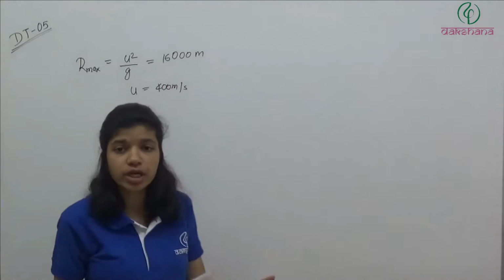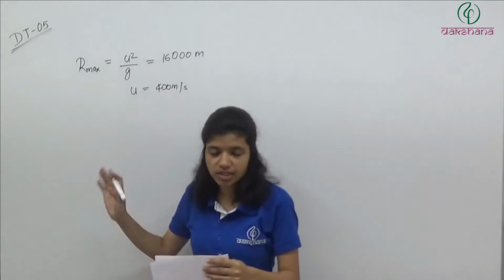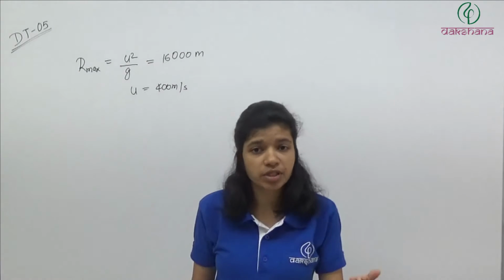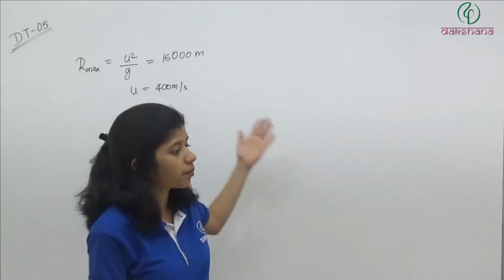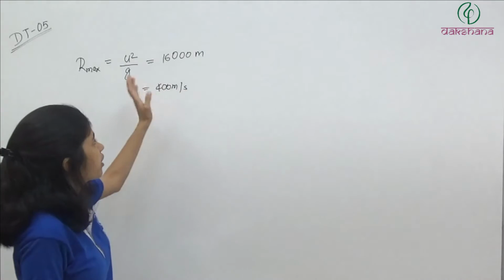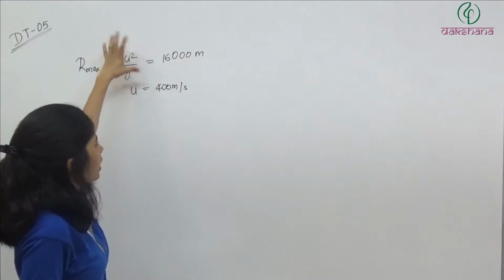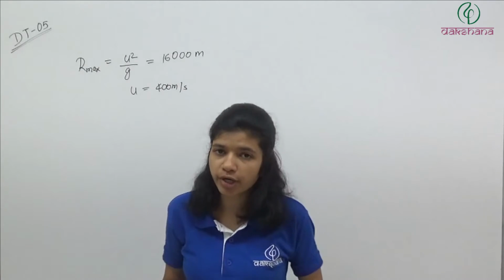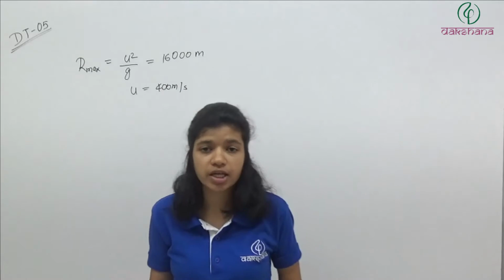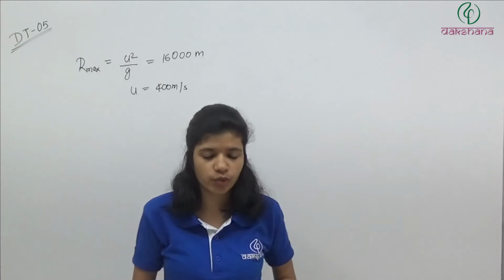ये क्वेश्चन हम बिल्कुल कर सकते हैं. इस क्वेश्चन में कोई रॉकेट साइंस नहीं है. Maximum range is given, it means theta is equal to 45 degrees and maximum range is 16 km. Simply put theta is equal to 45 degrees, range is equal to this much, and we can find out the velocity from here. So the answer will be the third option, 400 meters per second. ये सभी से हो जाना चाहिए था, इसमें कोई दिक्कत नहीं है, बहुत सिंपल क्वेश्चन है.